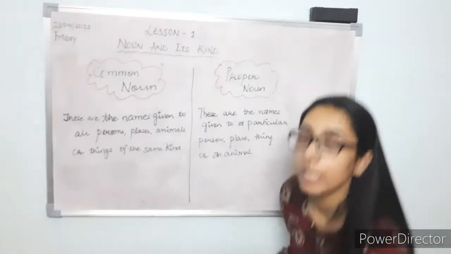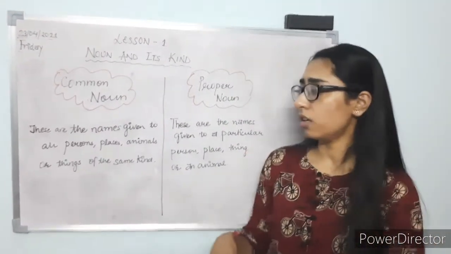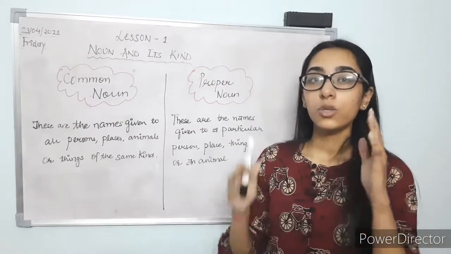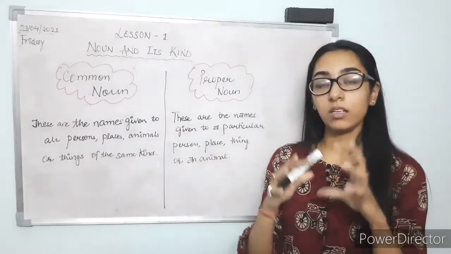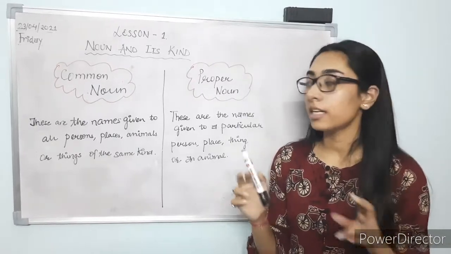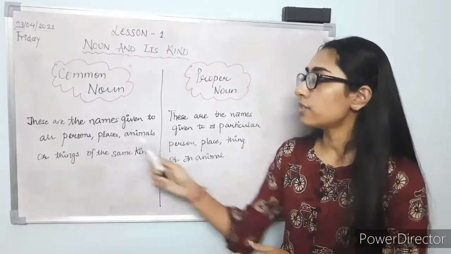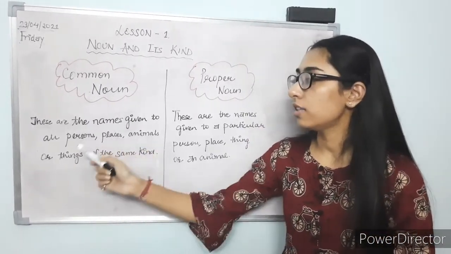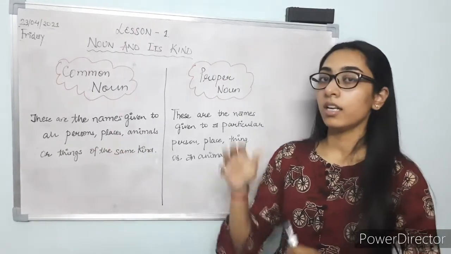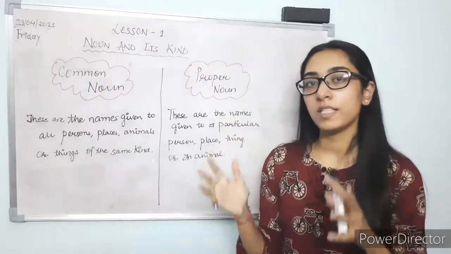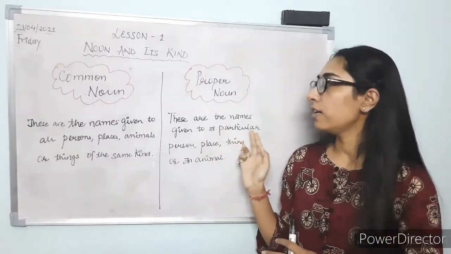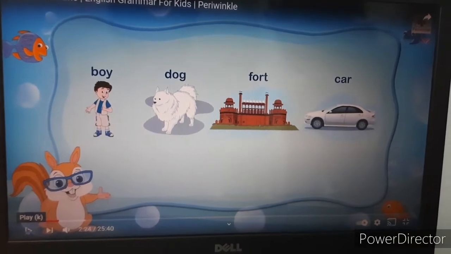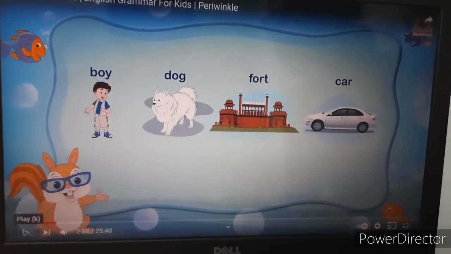Let's take one more example of a common noun. Girl is a common noun because we are not giving any specific name to that girl. We are just categorizing her as a girl. That is the name of a person. But if we give that girl a specific name, for example Rita, then Rita becomes a specific noun, which is a proper noun. Now let's have a look at the video for a clear understanding.